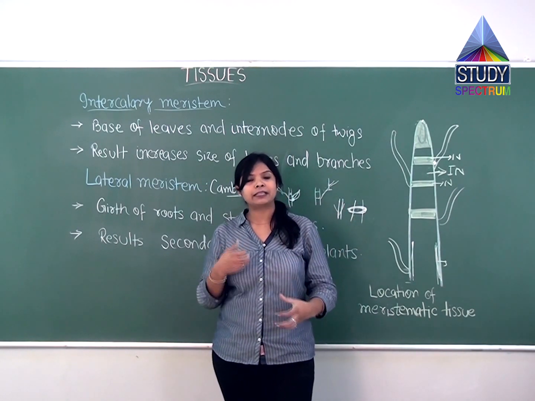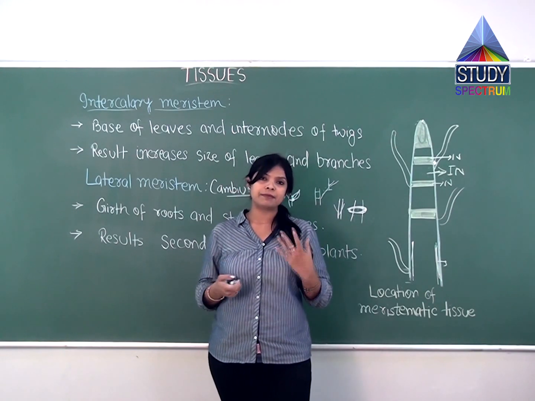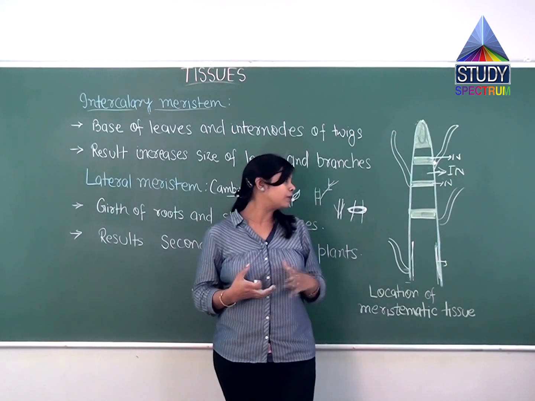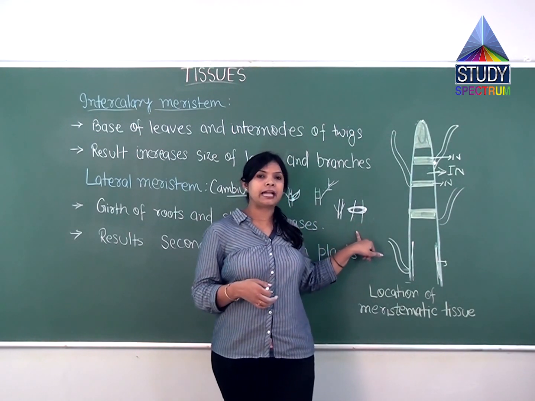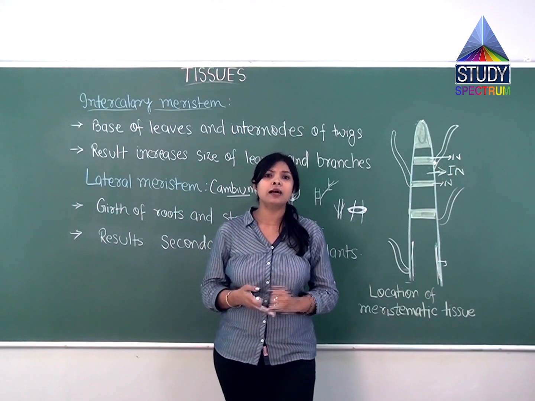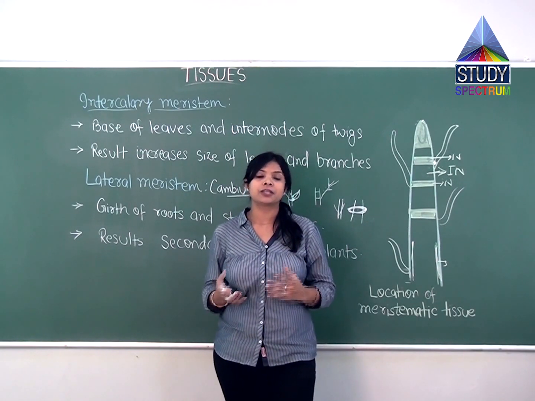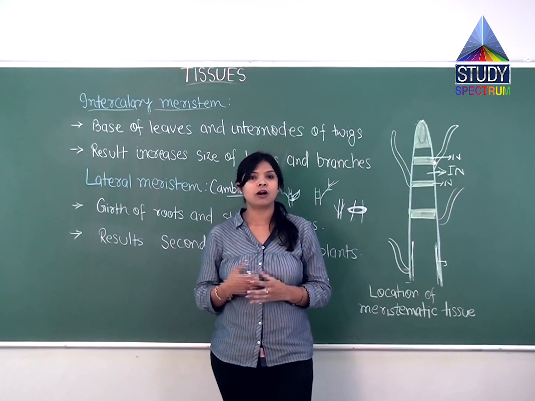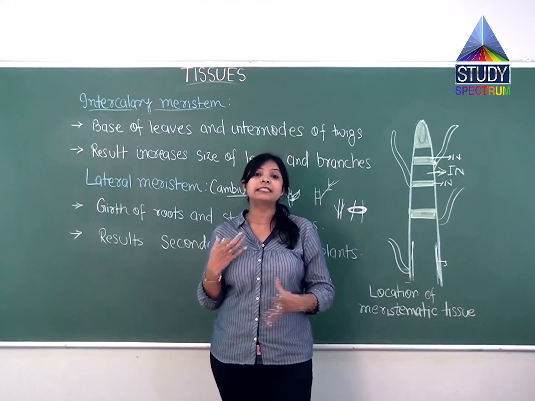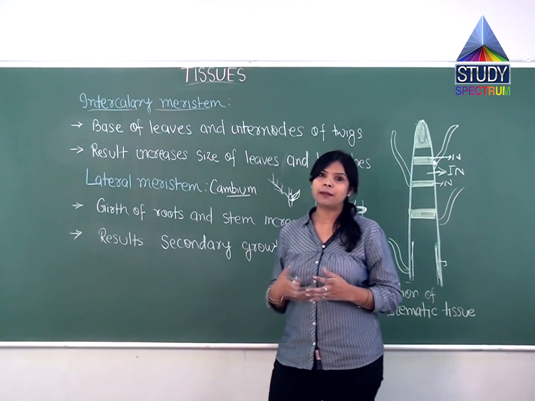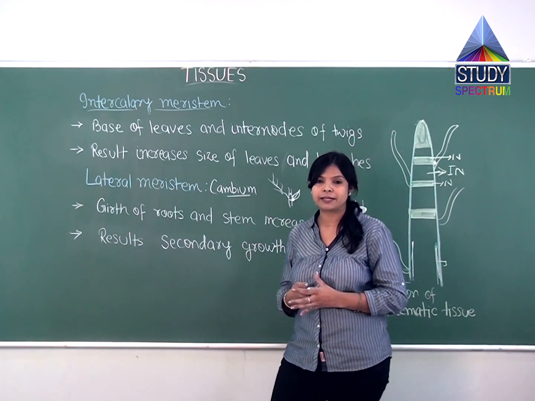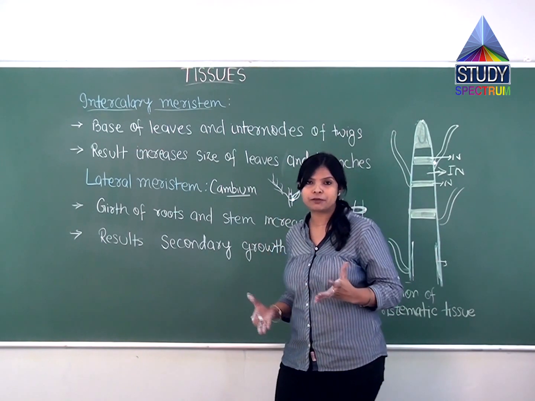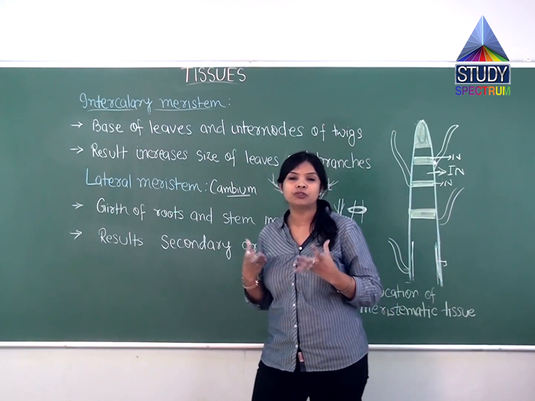So because of that, the girth of roots and stem increases, or the width of the root and stem increases, and that's why we say that the lateral meristem is responsible for the secondary growth of the plant. So secondary growth means the plant is increasing in its diameter. So this is about the kinds of meristematic tissues and their position; according to their position, meristematic tissues are divided into three groups.